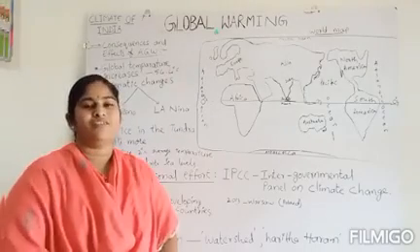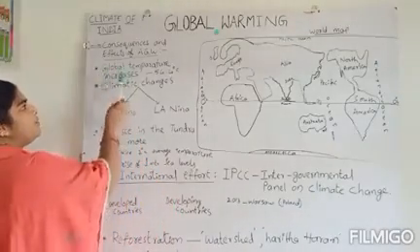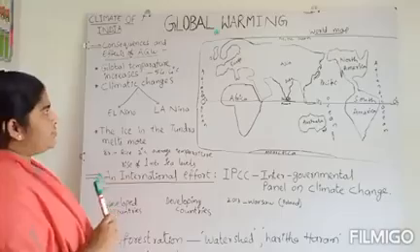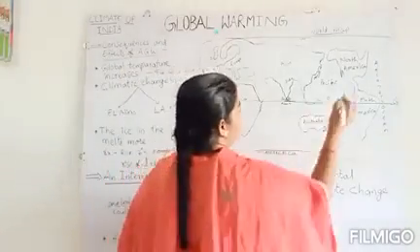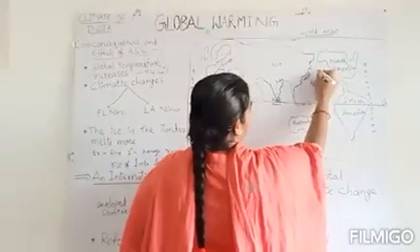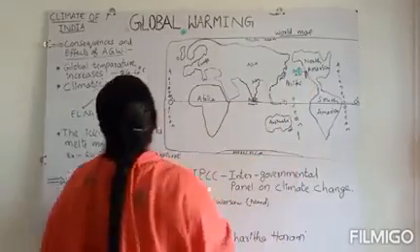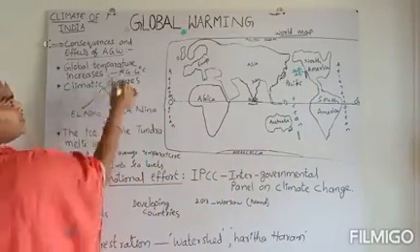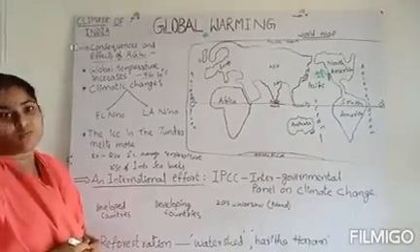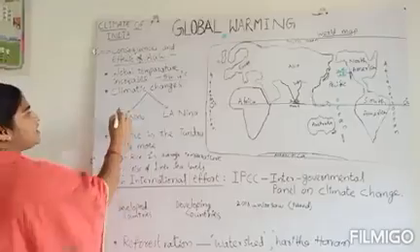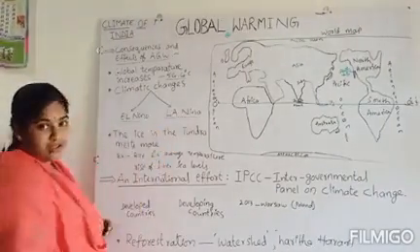Global warming leads to catastrophic changes, that means sudden changes. Here, global temperature increases. Recently, in Death Valley in California in the USA, the world's highest temperature was recorded: 54.4 degrees centigrade. That means it seems that the globe is getting warmer. And in the same way, climatic changes. Climatic changes are of two types, El Nino and La Nina.